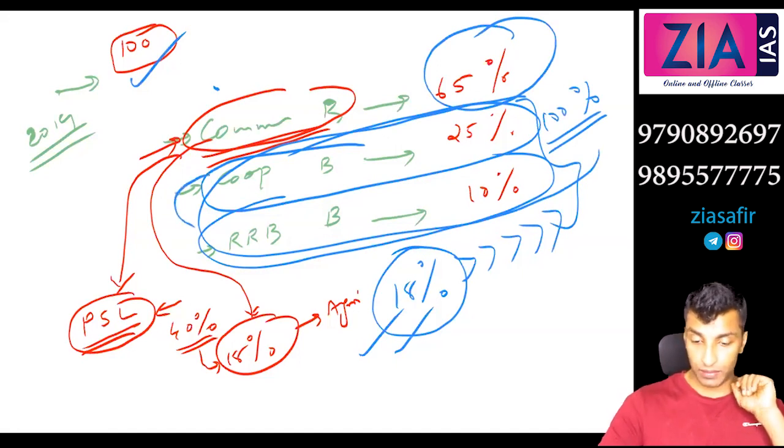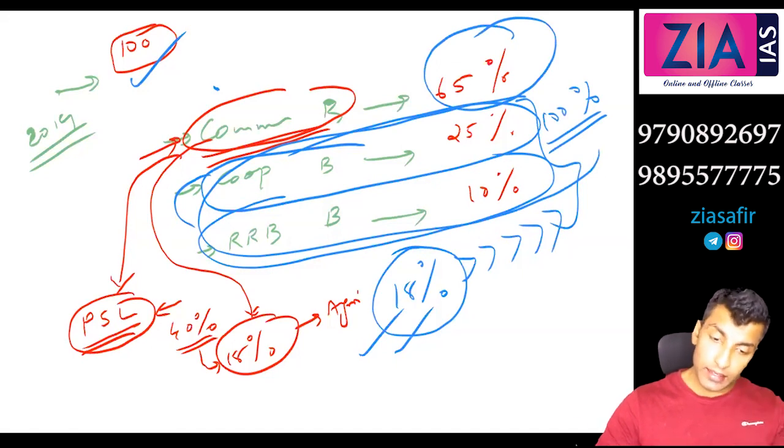Sir, is PSL not applicable to cooperative and RRB banks? Which one? Priority sector lending. Sir, means cooperative banks and RRBs don't have to follow PSL norms and all? It is applicable.